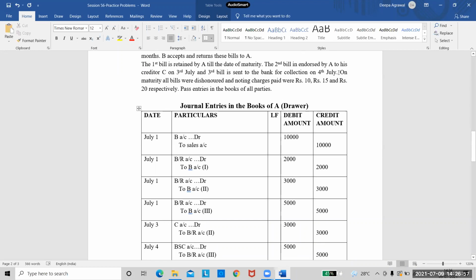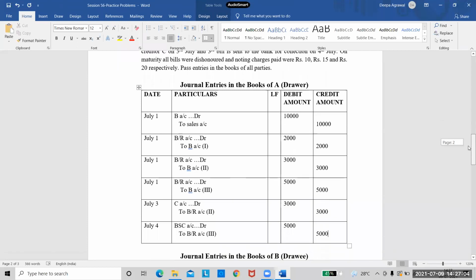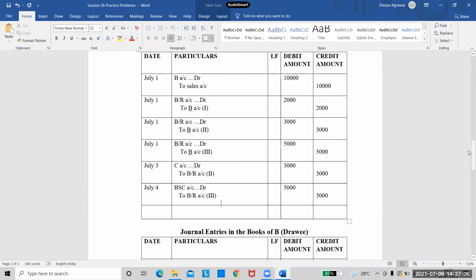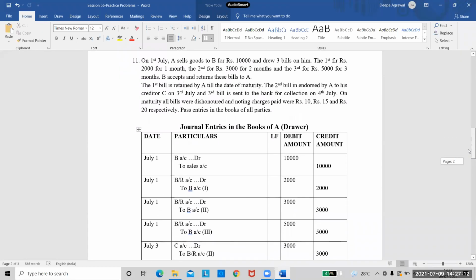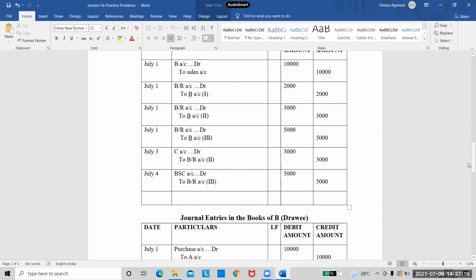Now the last sentence is, on the maturity, all bills were dishonored and noting charges paid were 10, 15 and 20 respectively. So now we need to look from the first bill. So see the date of maturity for first bill. First bill was for 1 month. It was drawn on July 1st. So when is the date of maturity? Is it August 4th? So the first bill was retained with the drawer and that bill got dishonored.